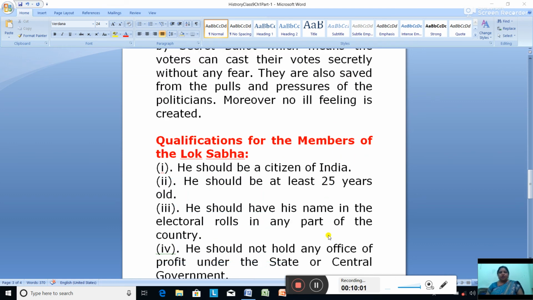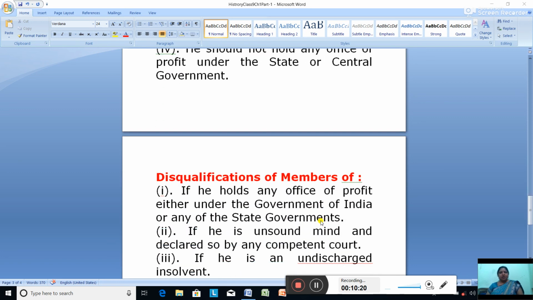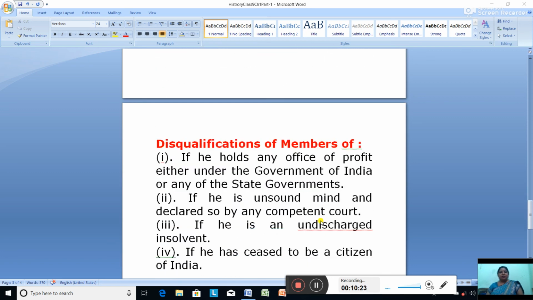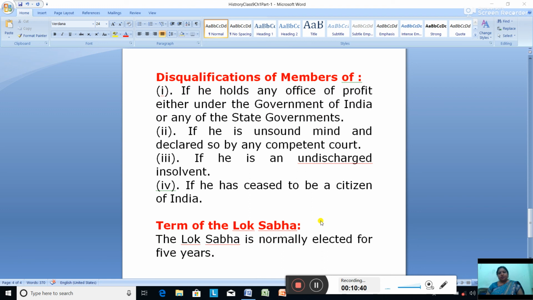Next, qualification for the members of the Lok Sabha: should be a citizen of India, should be at least 25 years old, should have his name in the electoral roll in any part of the country, and should not hold any double office of profit either in the state or the central government. Disqualification: if he holds any office of profit either under the government of India or any of the state governments, if he is of unsound mind, if he is an undischarged insolvent, or if he has ceased to be a citizen of India. And the term of the Lok Sabha is 5 years.